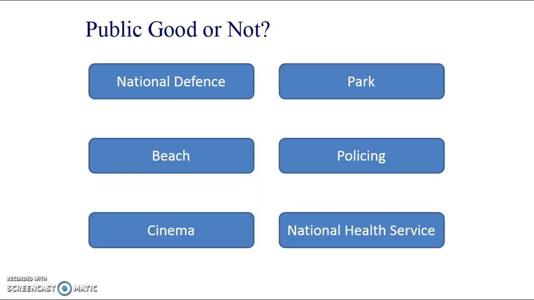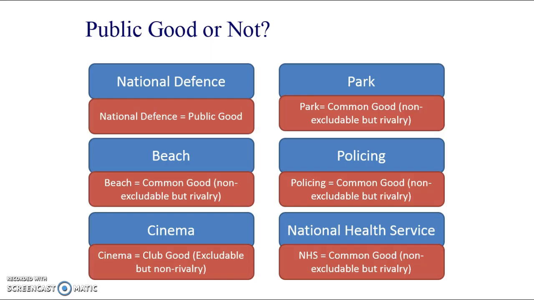So you can play a little quiz now, called Public Good or Not, and you need to pause the video and see if you think it's a public good, or it's not a public good, or it's a quasi-public good, or a club good, or a common good, and then I will reveal the answers. So pause it now if you want to have a go, and here are the answers. A lot of them have some of the characteristics of being public goods, but only to some extent. At a certain point, a beach or a park can become rivalrous, and it can become overcrowded as well.